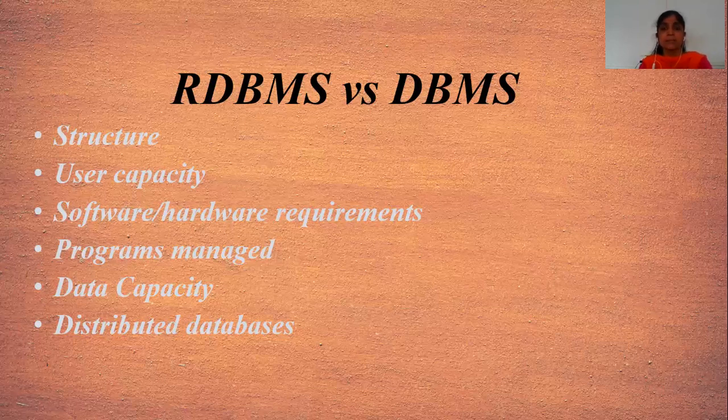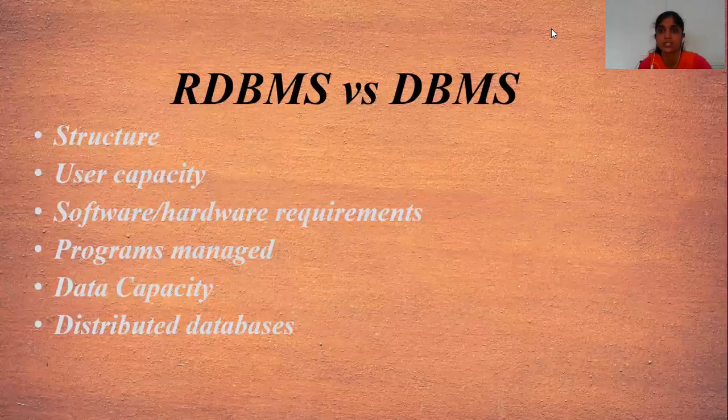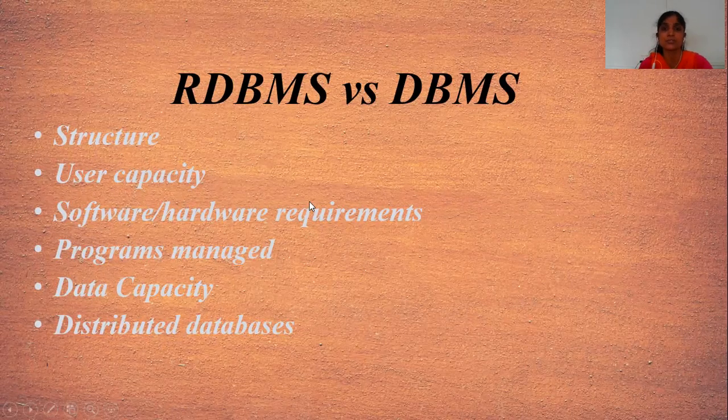Data capacity means that in DBMS data is stored at low capacity, but in RDBMS data capacity is high, and we can store the data in an unlimited amount. That means we can store unlimited data in RDBMS, but in DBMS we have to store limited data.